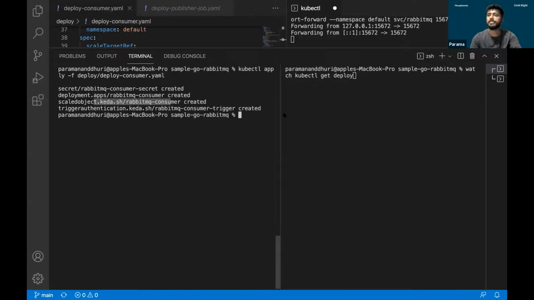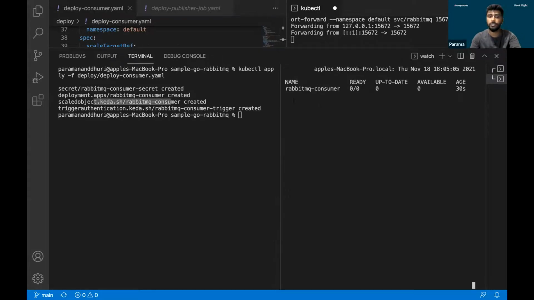Once this is done, we can check whether this deployment is up and ready. Yes, this deployment is ready, and you can see the number of ready replicas is 0 out of 0. As soon as we publish our messages to the RabbitMQ server, this will start increasing the number of replicas of the consumer. Let's move ahead and start deploying the publisher. The publisher is nothing but a RabbitMQ client, which, using the AMQP protocol, sends 300 messages to the RabbitMQ server.